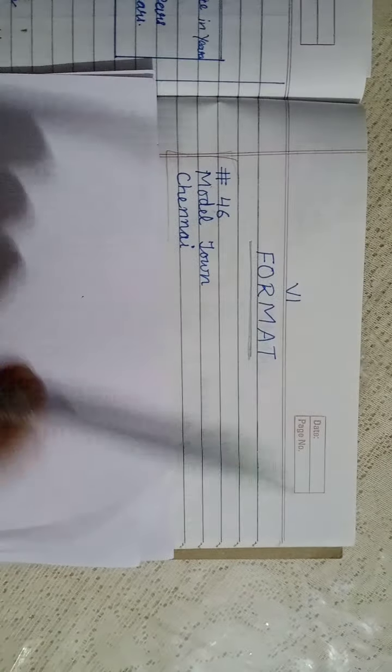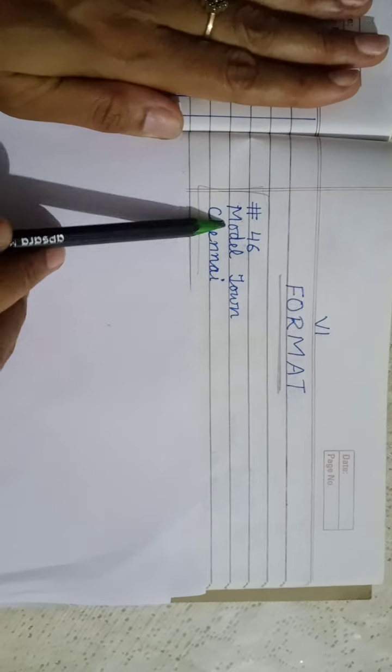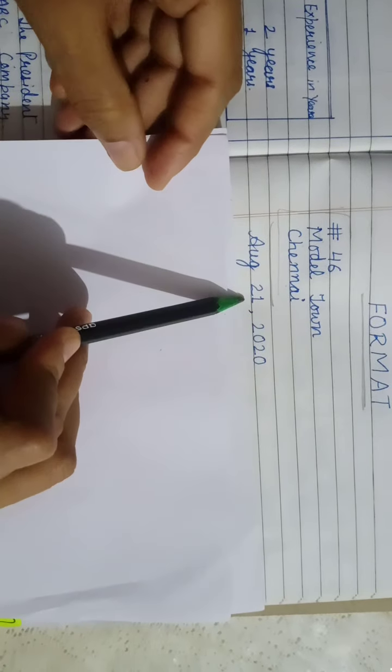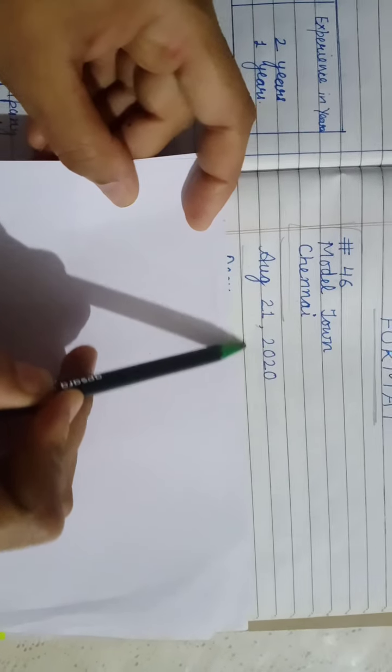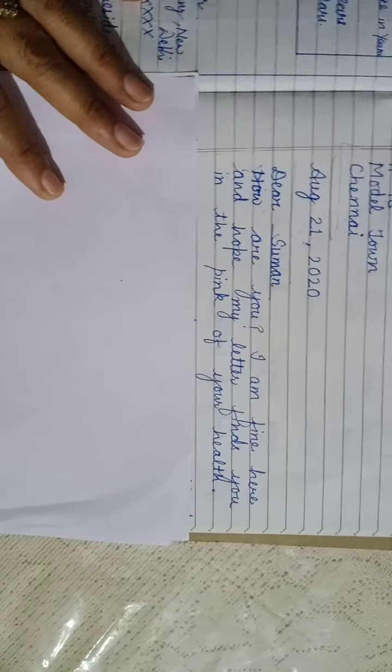See, self-address in 3 lines, the same address I have repeated here. House number 46, Model Town, Chennai. Then I have left 1 line blank here. Then the date, August 21, 2020. Here leave 1 line blank and then "Dear", to whom you are writing the letter. Let us take the name Suman again here. Dear Suman.